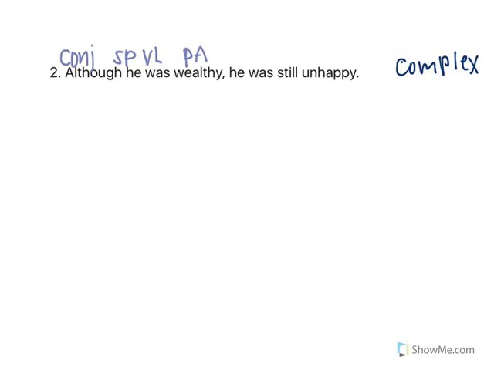Now moving on to the second part of the sentence, he was still unhappy. He is our subject pronoun. And again, was is going to be a linking verb, and unhappy is a predicate adjective. Now the word still is going to be a little tricky. Still is actually going to be an adverb here. It's describing unhappy. And that's where the part of your definition on adverbs comes into play: an adverb can modify a verb, an adjective, or another adverb.